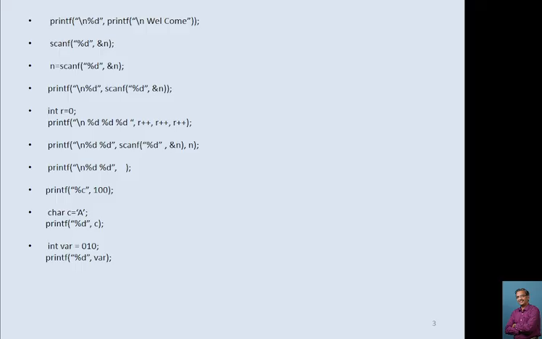Now this is interesting. scanf %d ampersand n. Whenever this statement is executed in your C programming, the compiler gives you a blinking cursor on the screen. If you input 26 and press the enter key, this 26 will be given to n and the value of n becomes 26. So after this, if you try to print the value of n, it gives you 26. Now check here. This is not an error. Generally students consider this as an error.